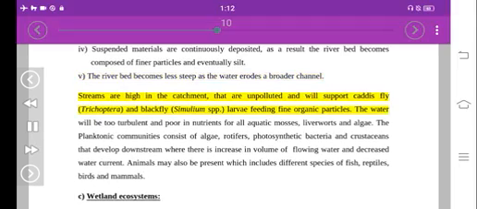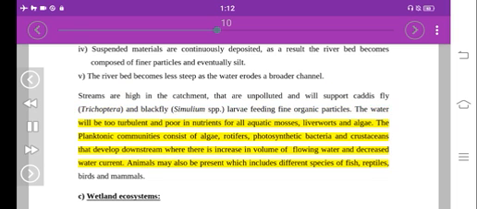Streams high in the catchment that are unpolluted will support caddisfly Trichoptera and blackfly Simulium spp. larvae feeding on fine organic particles. The water will be too turbulent and poor in nutrients for aquatic mosses, liverworts and algae. The planktonic communities consist of algae, rotifers, photosynthetic bacteria and crustaceans that develop downstream where there is an increase in volume of flowing water and decreased water current. Animals may also be present, which include different species of fish, reptiles, birds and mammals.